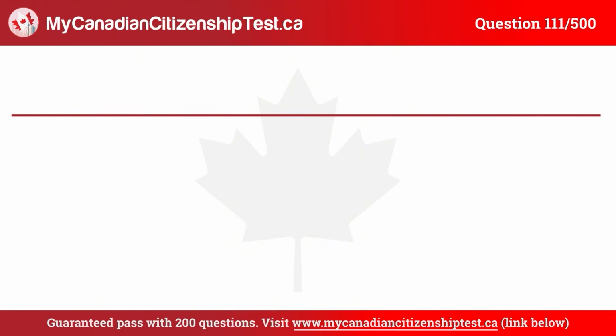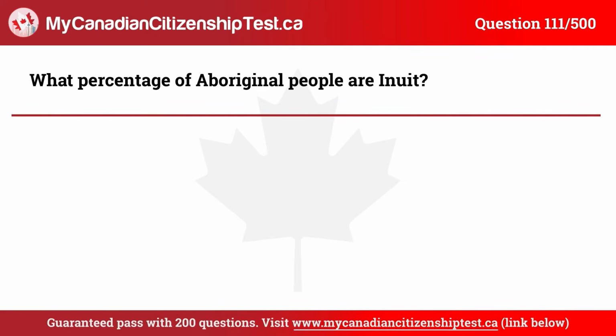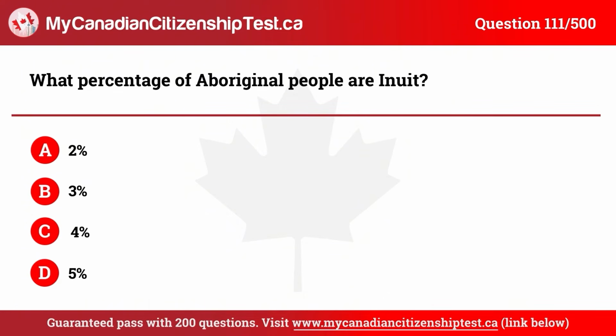Question 111. What percentage of Aboriginal people are Inuit? A. 2%. B. 3%. C. 4%. D. 5%. The correct answer is C. 4%.